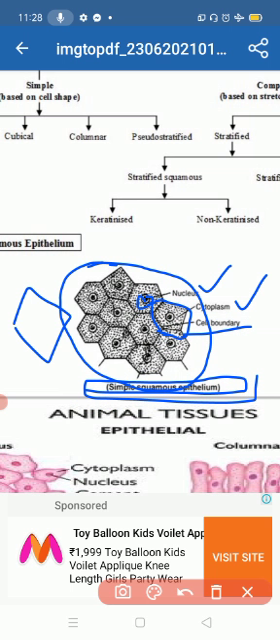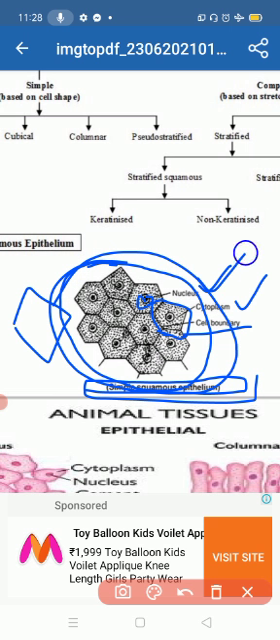Simple squamous epithelial tissue looks like a square. It has a nucleus, cytoplasm, and cell boundary. The nucleus helps in cell division, the cytoplasm protects the nucleus, and the cell boundary protects the cell and nucleus as a membrane. Those are the functions of these parts: nucleus, cytoplasm, and cell boundary.